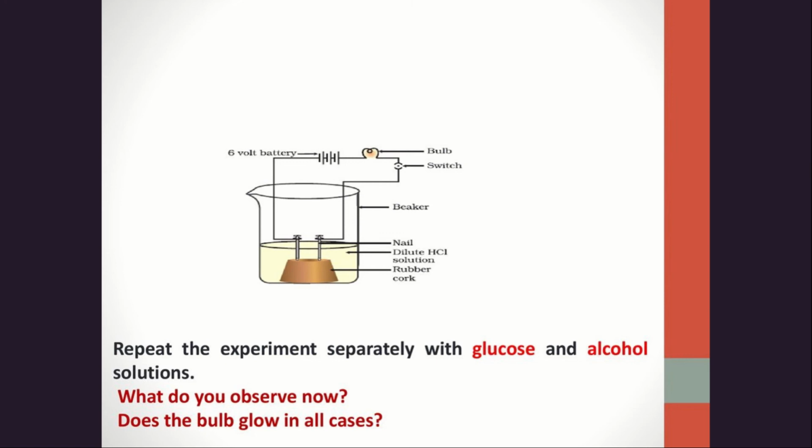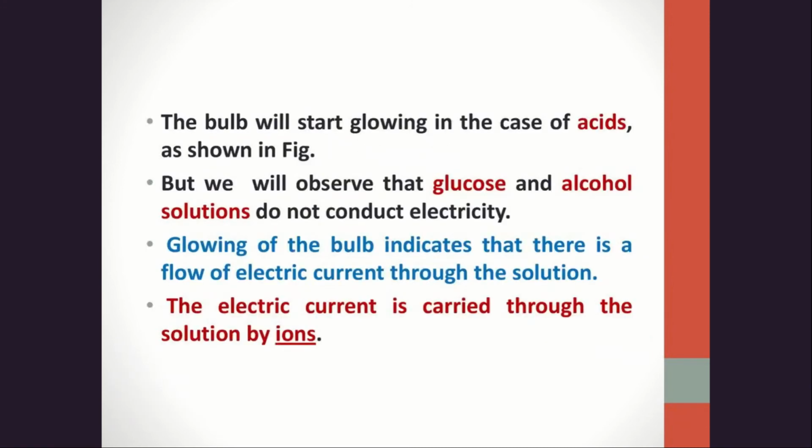Repeat the experiment separately with glucose and alcohol solution. What do you observe now? Does the bulb glow in all cases? The bulb will glow in the case of acid, as shown in the figure. We have already seen the bulb glowing when we used the acid. But we will observe that glucose and alcohol solutions do not conduct electricity. Only acid will conduct electricity. This proves that acids conduct electricity.